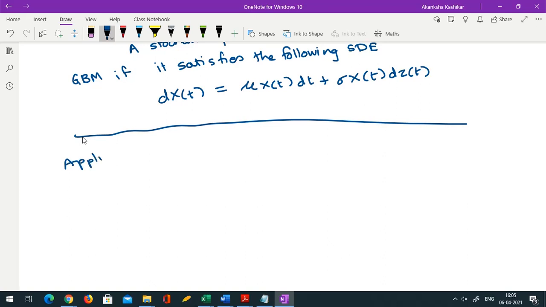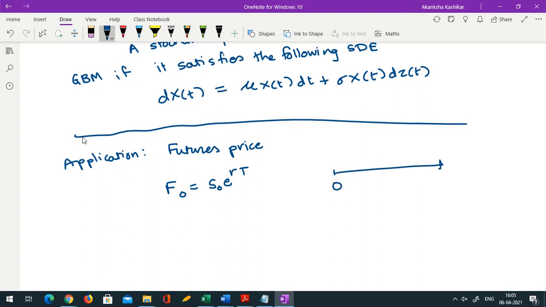As an application, we will consider the futures price. Do you remember we had derived the optimal futures price? What is the equation? We know F naught, at time 0, the optimal futures price is S naught e raised to R capital T. So this is 0, and this is the expiry time capital T. So we know this is the optimal price.